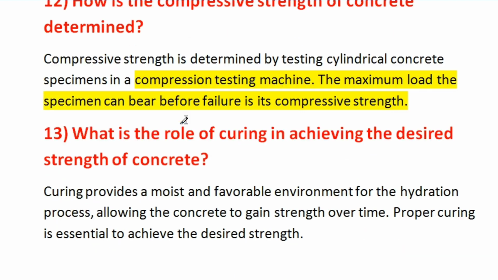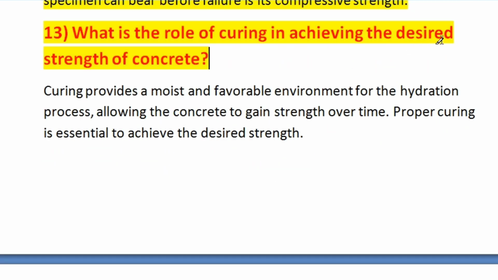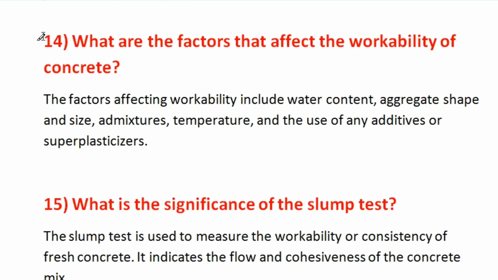compressive strength. Okay. Now question number 13 is, what is the role of curing in achieving the desired strength of concrete? Curing provides the moist and favorable environment for the hydration process, allowing the concrete to gain strength over time. Proper curing is essential to achieve the desired strength. Okay. Now question number 14 is, what are the factors that affect the workability of concrete?